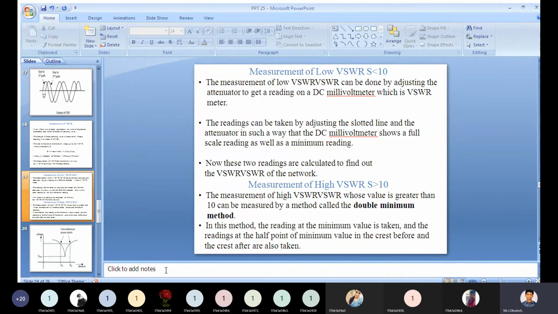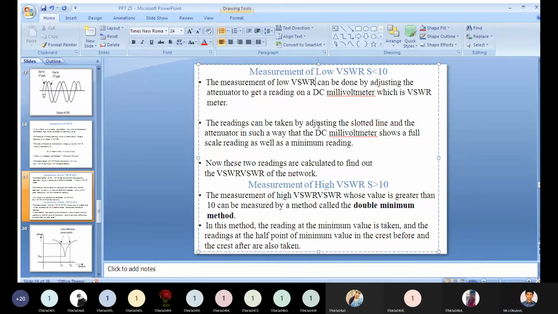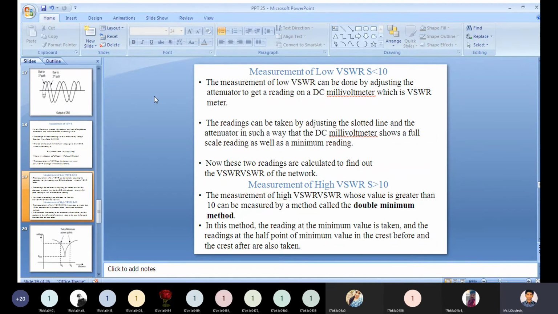The measurement of low VSWR can be done by adjusting the attenuator to get a reading on a DC millivoltmeter, which is the VSWR meter.